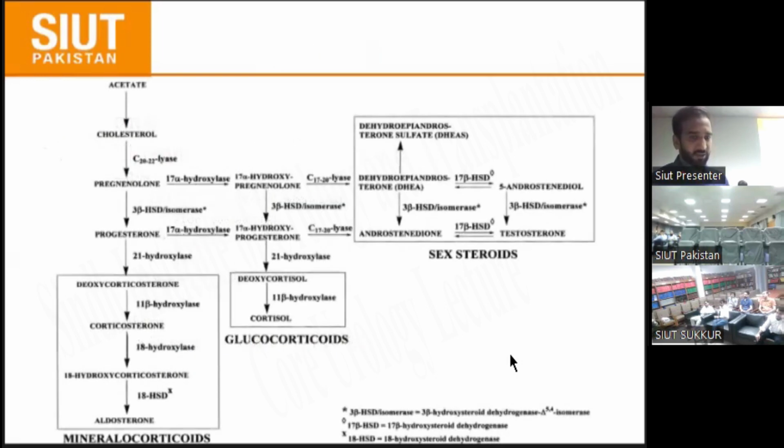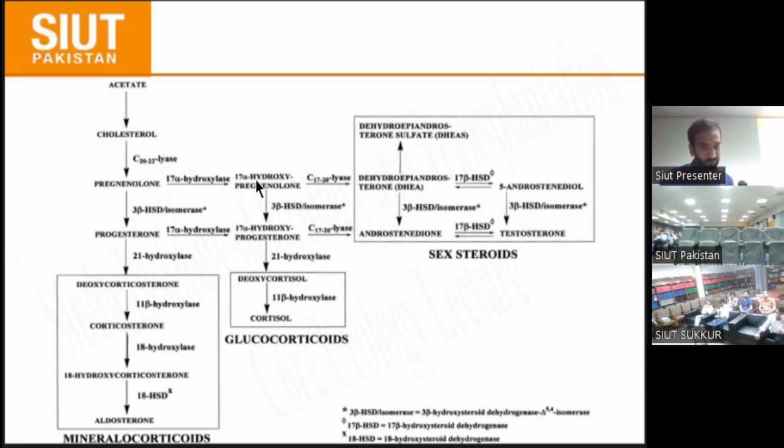And this is the normal development synthesis of the mineralocorticoid, glucocorticoid, and sex steroid. All of congenital adrenal hyperplasia depends only upon this slide. If you know this slide, then you will easily understand what follows. And we are focusing on only 3 to 4 enzymes, but each and every step of the pathway is very important.